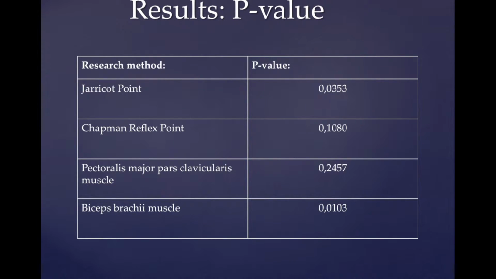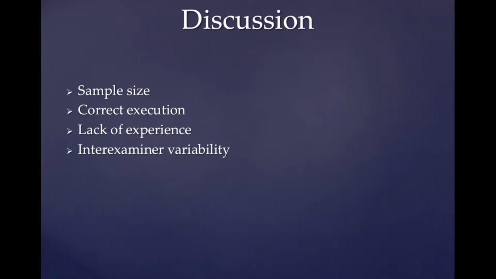This slide shows a table with the p-values of the three components of this study. Only the Jarricot point and the biceps brachii muscle have a p-value below 0.05. This illustrates that both of them have a statistically significant relationship with stomach complaints. A possible reason for the high p-value of Chapman reflex points and pectoralis major pars clavicularis muscle may be the size of the sample. This study shows a greater presence of a positive stomach Chapman reflex point and a dysreactive pectoralis major pars clavicularis muscle in the experimental group. Therefore, an increase of the sample may have a positive influence on the p-value.